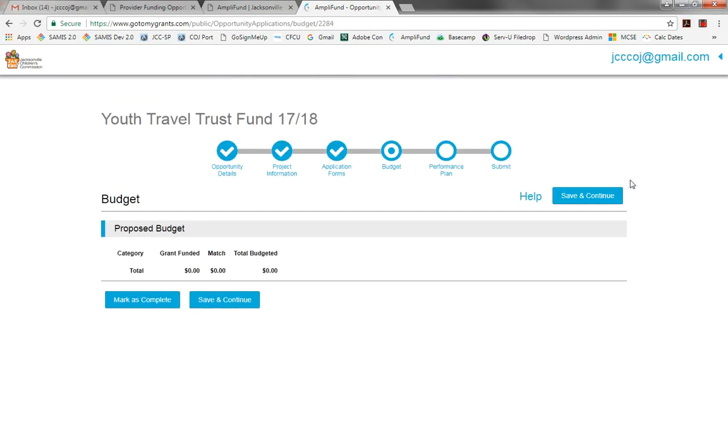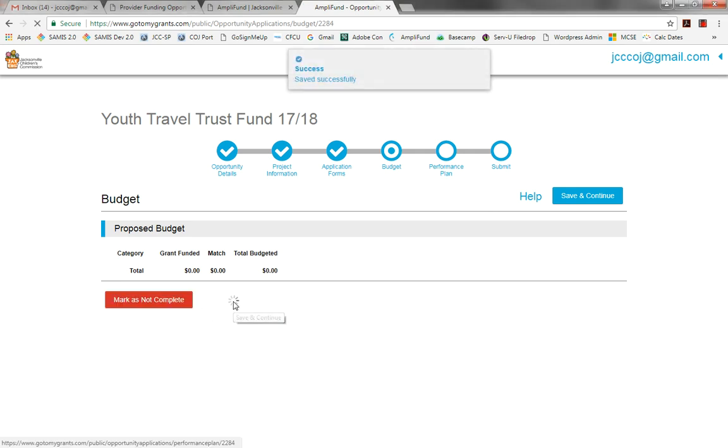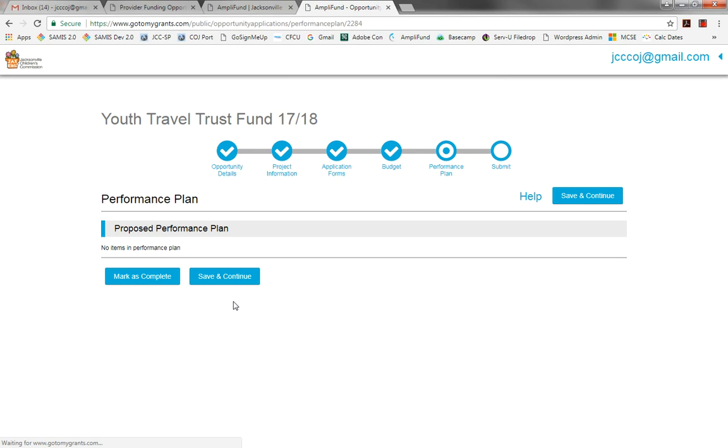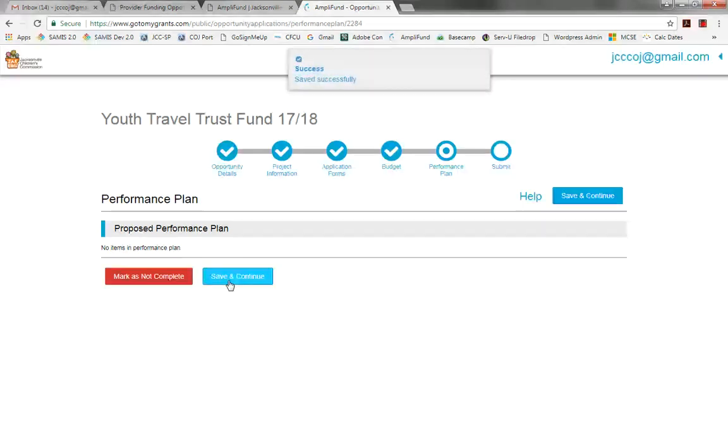And now then, proposed budget. Although the proposed budget shows zeros across the board here, that's okay, and we will be able to save and continue. Let's mark it as complete and then move on. Proposed performance plans, that too would not be applicable to the Youth Travel Trust Fund, and so we're going to mark that as complete and save and continue.